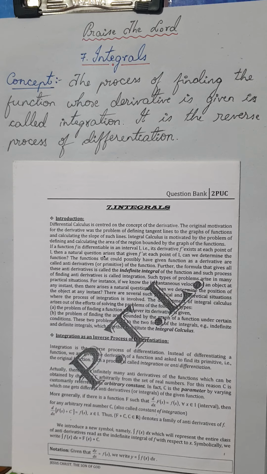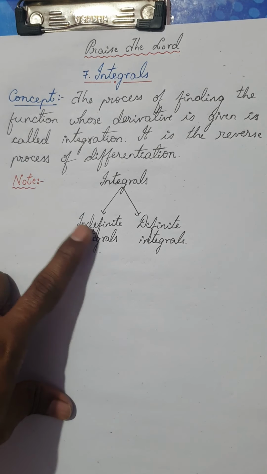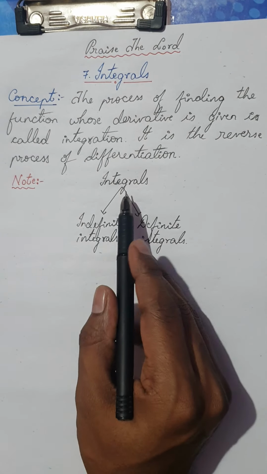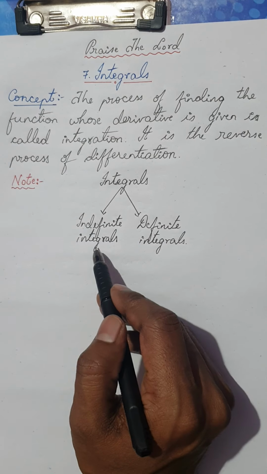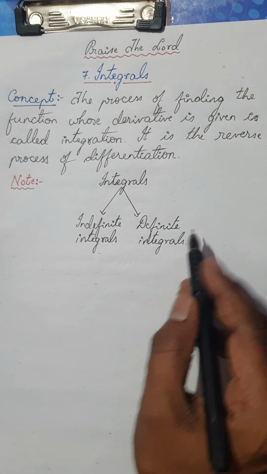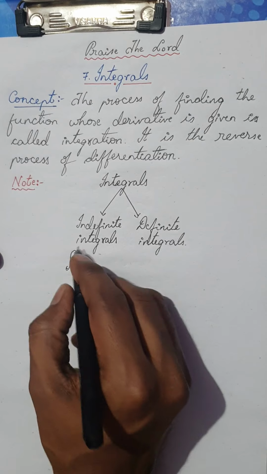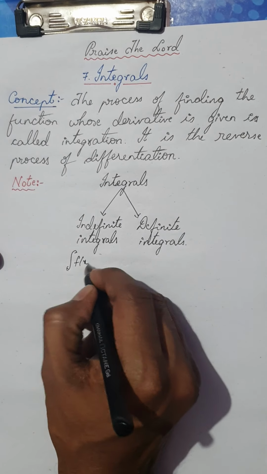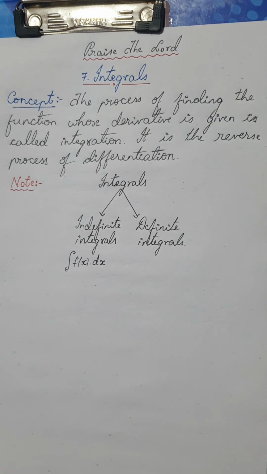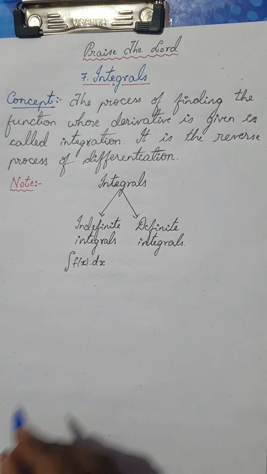Are you ready? Now I want to give you a small note before we start the concept. Whenever I say integrals, there are two types of integrals. One is indefinite integral, the other one is definite integral. Remember, if I have to integrate without any limits, for example, integration of f of x dx, this is called an indefinite integral because the limits, the lower end and the upper end, are not prescribed.